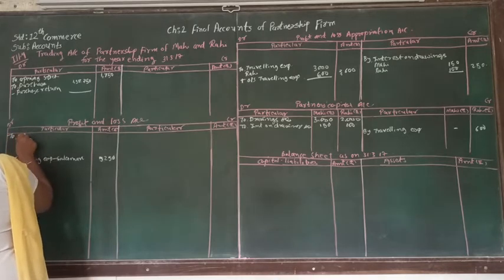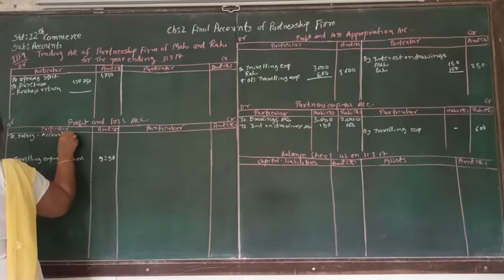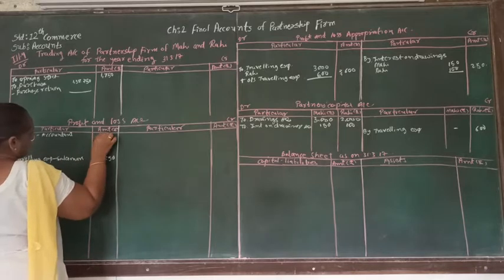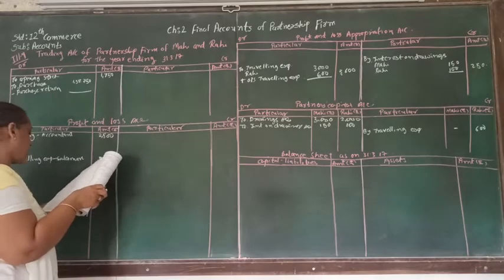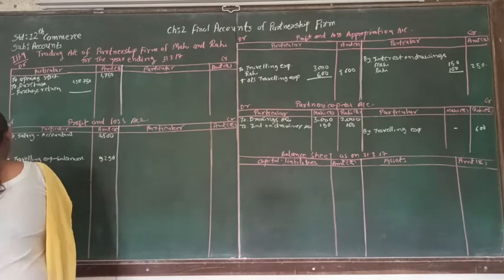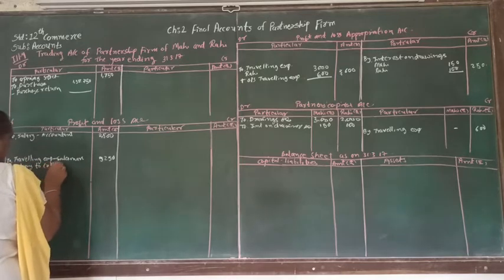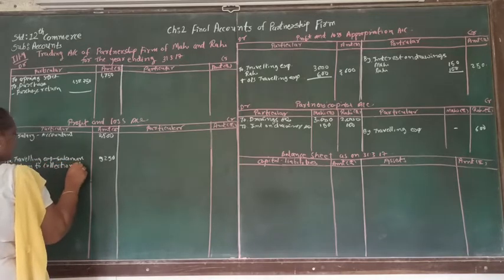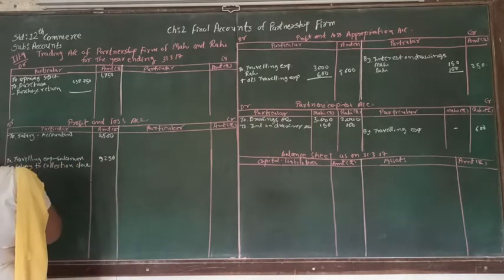To salary, salary to accountant, 2,500. Then another is salary for collection clerk. Collection clerk is an expense related to selling and distribution. So that is salary to collection clerk, and that salary is 1,250.